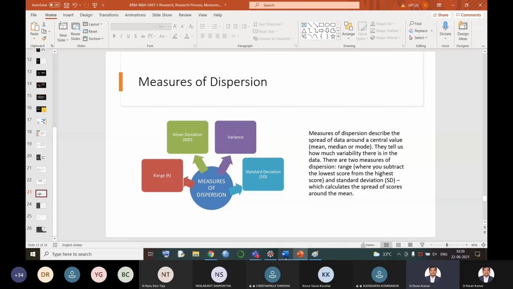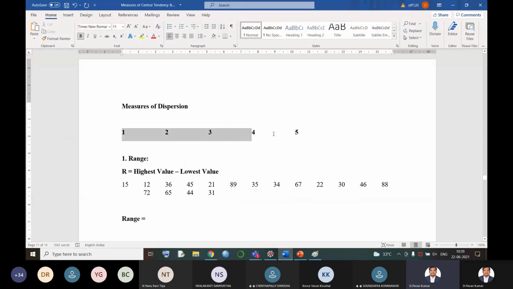Okay, let me show you a simple example. See, we were given 5 observations here: 1, 2, 3, 4, 5. Immediately if I ask you what is the median, you say 3. What is the average, that means mean, again you say it is 3. See now, what is the difference from 3 to 1? That means what is the distance from 1 to 3? It is 2. And the distance from 3 to 5 is 2.